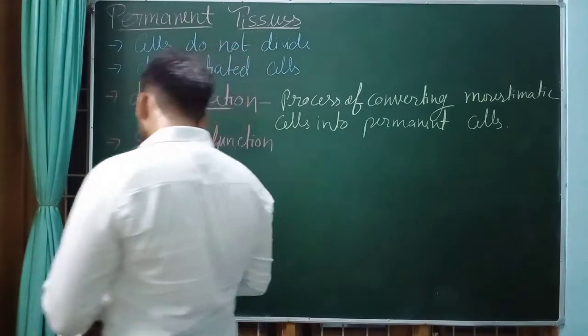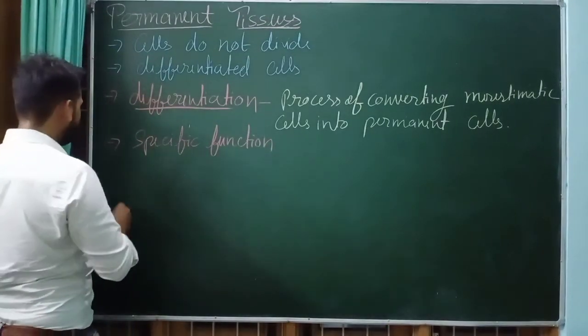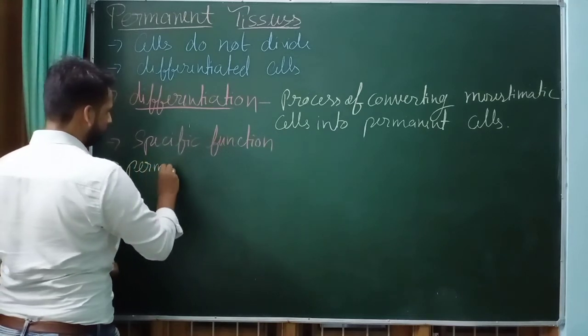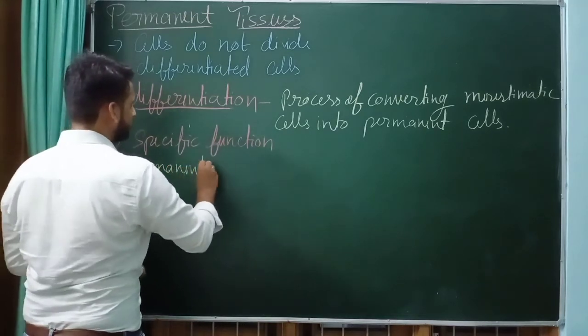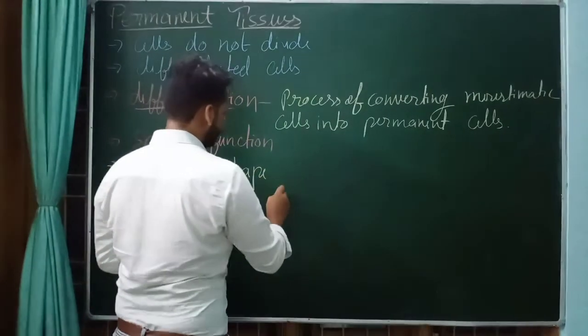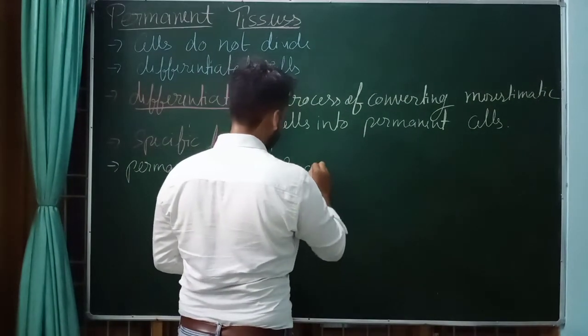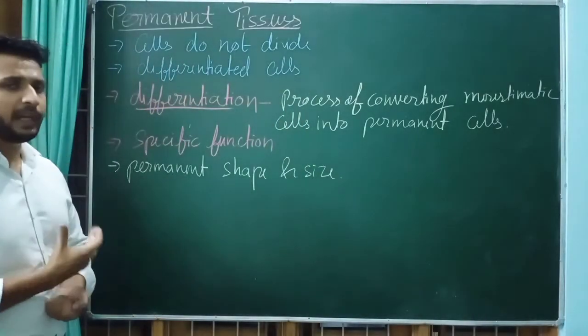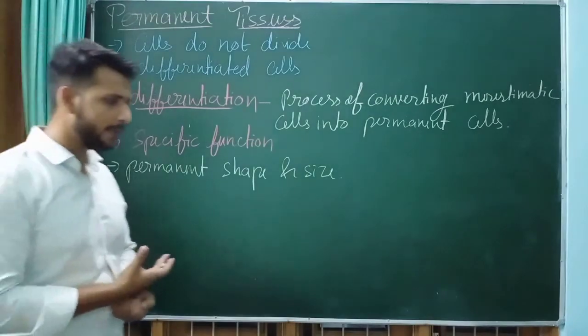These are permanent cells, so they have permanent shape and size, right?